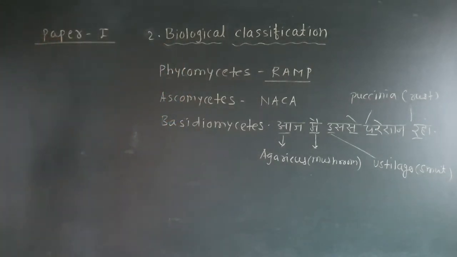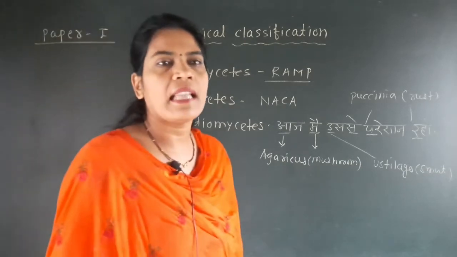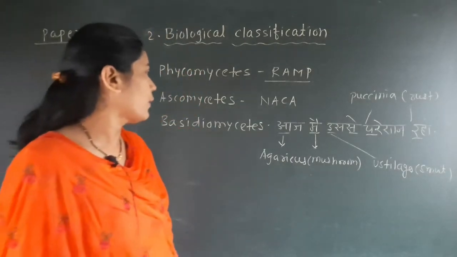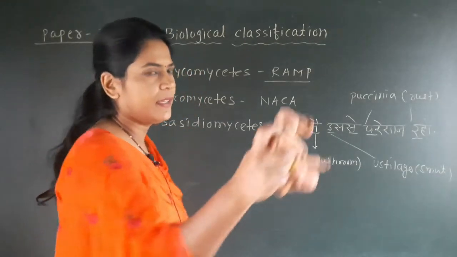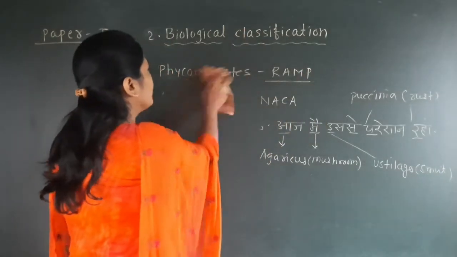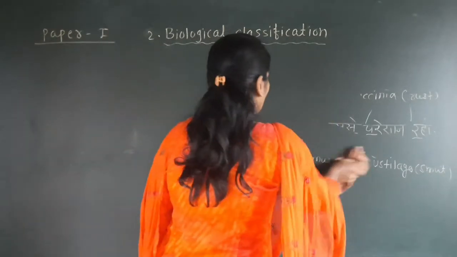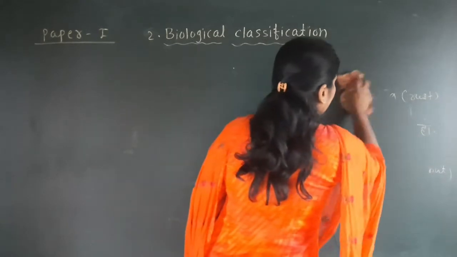So again students, see here three tricks are given: Phycomycetes for RAM, Ascomycetes NASA, then for the Basidiomycetes the trick आज मैं उससे परेशान रहा. So this is about the three groups of the fungi which we have already seen, and the last group that we will continue now is the Basidiomycetes. Which points remain from this group, we will discuss in this lecture.